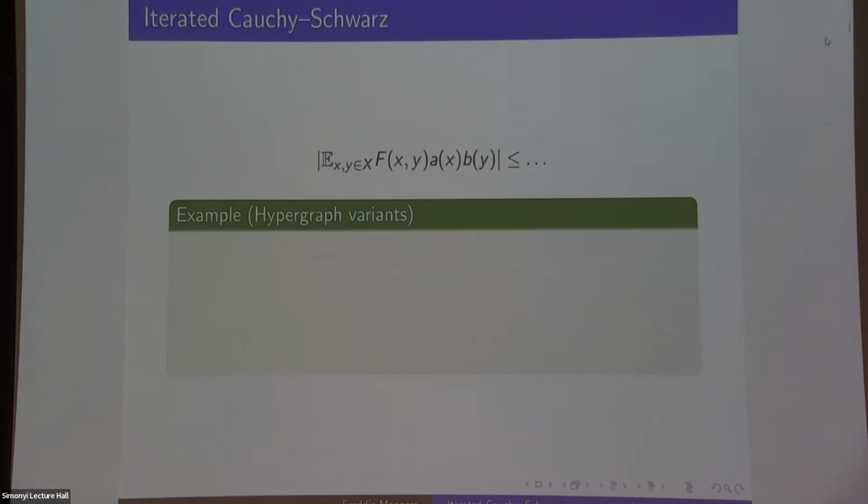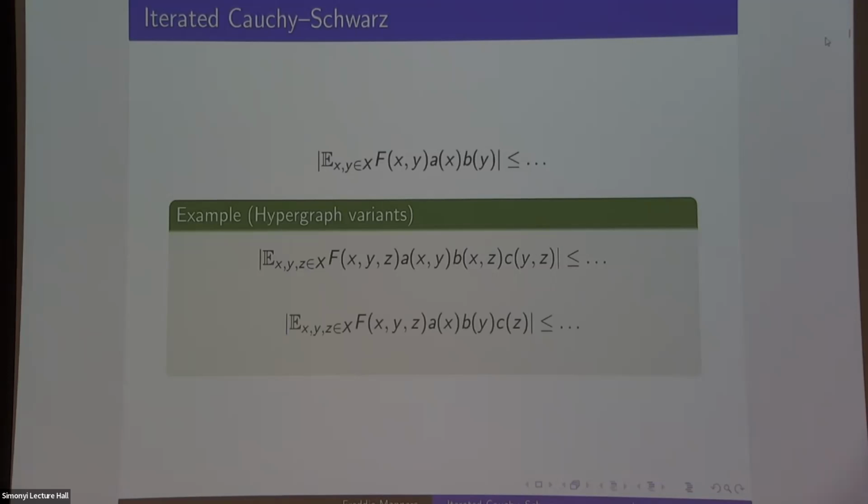If I have functions in 3 variables rather than 2 variables, then I might have some hypergraph expression that looks like this. Think of f now as the indicator function of a hypergraph or something, and I want to bound this above by something. My Cauchy Schwarz argument works just fine. I Cauchy Schwarz out the a's and the b's and the c's, and I get some monstrous expression on the right-hand side, which you can work out if you're bored enough with this talk that you'd rather do that.